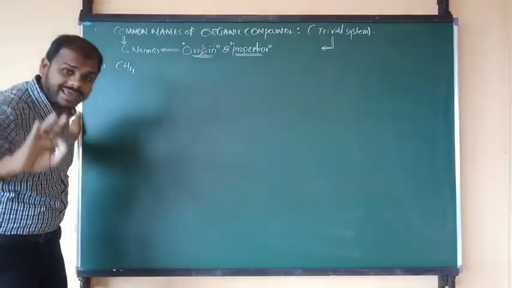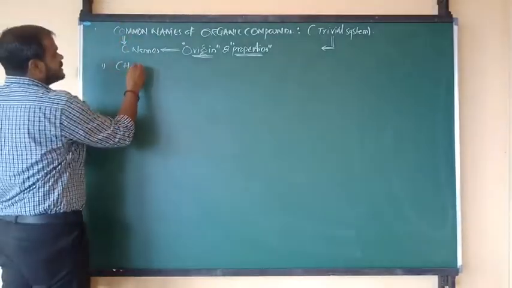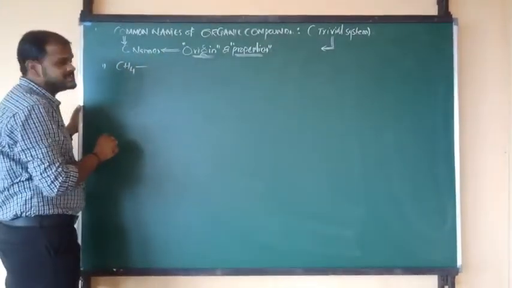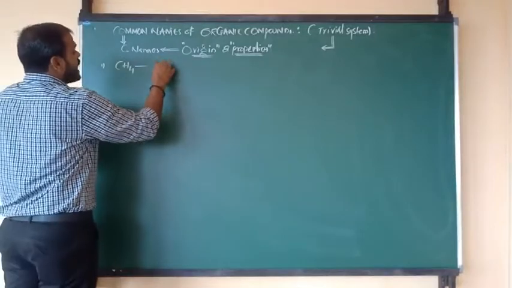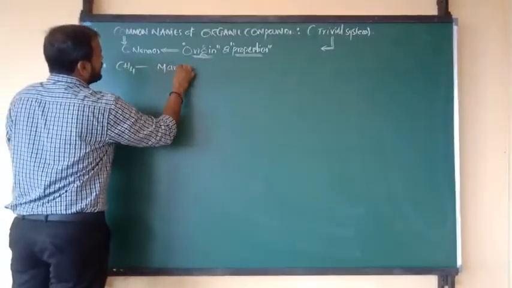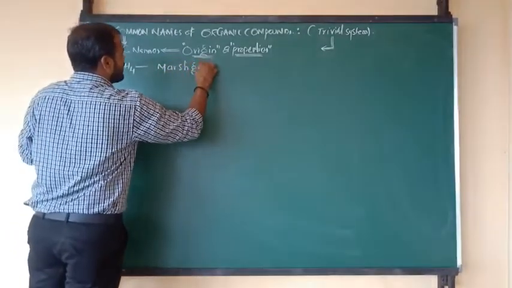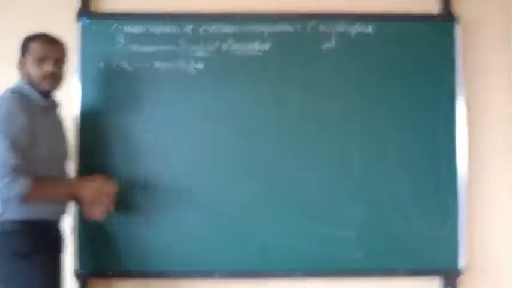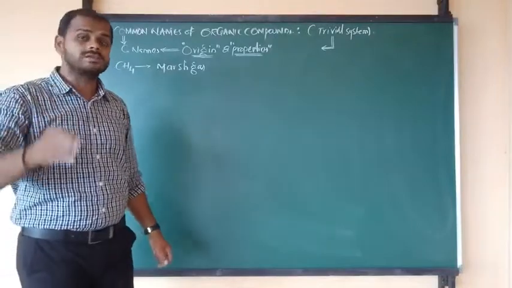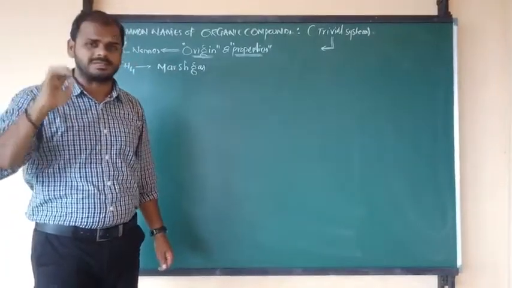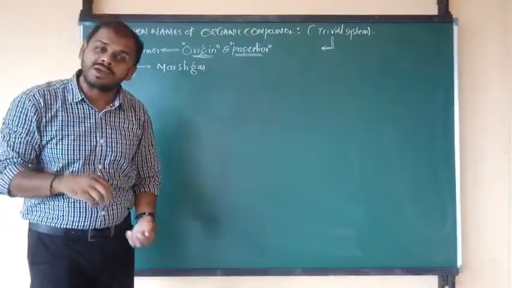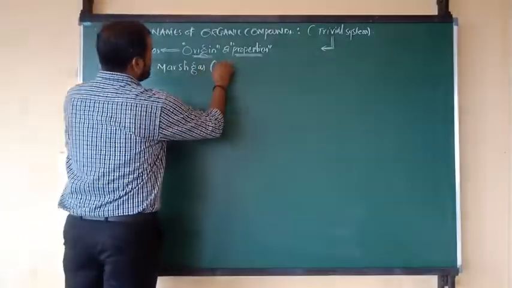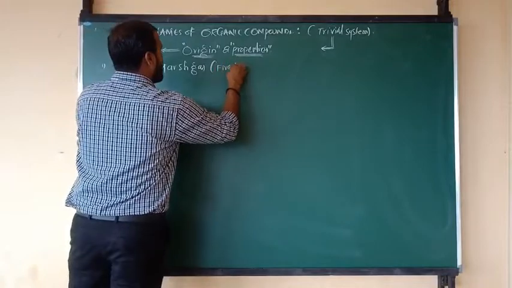But the exact common name for CH4 is marsh gas. You should remember this 100%. Sir, why is methane known as marsh gas? And one more name of methane is fire damp.